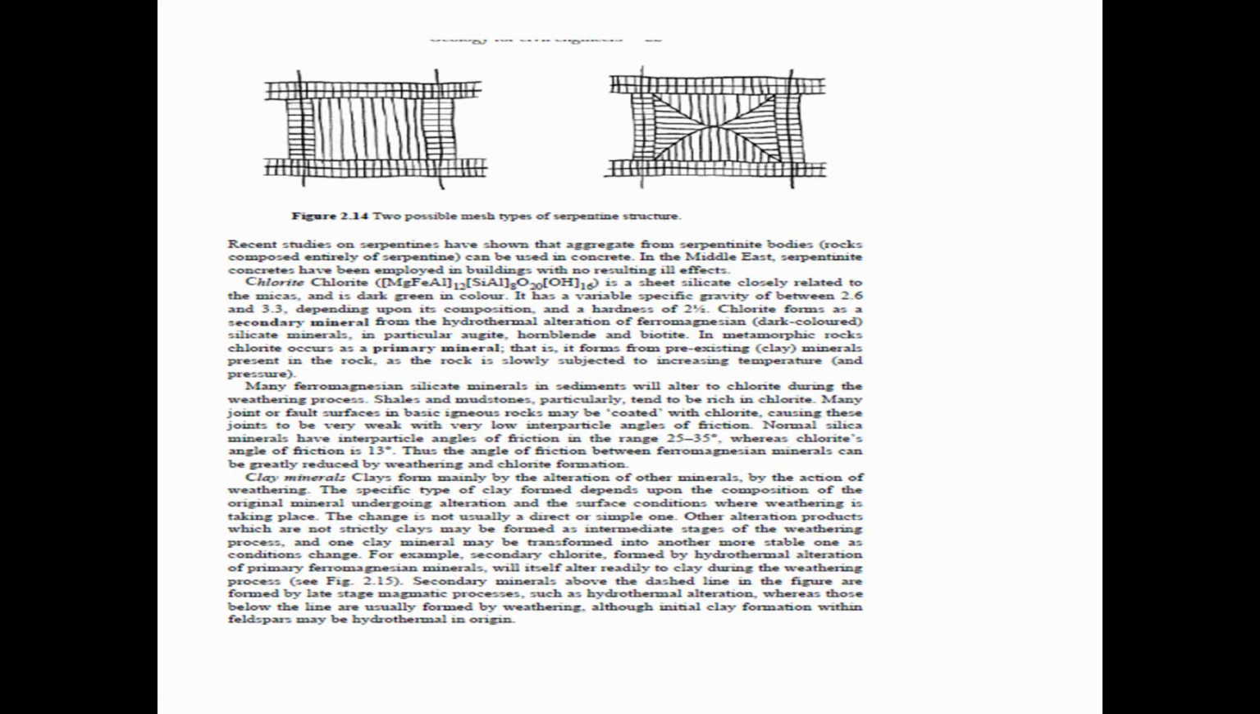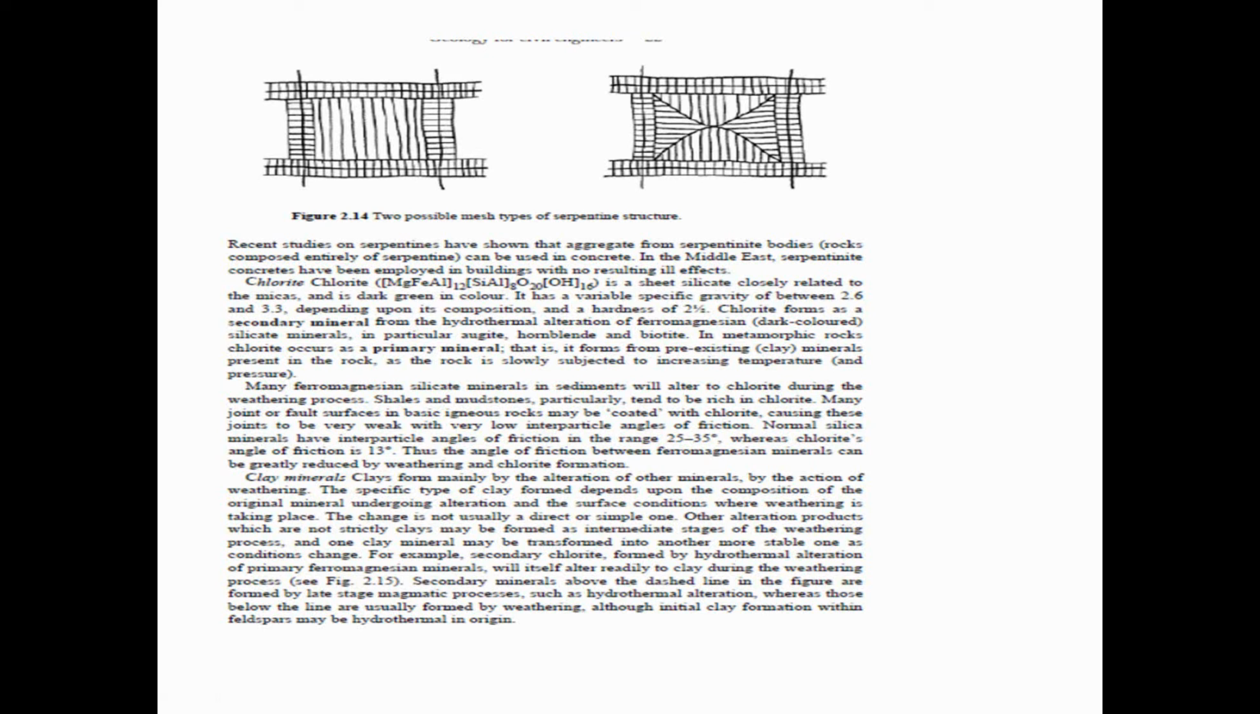hornblende and biotite. In metamorphic rocks chlorite occurs as a primary mineral, formed from pre-existing clay minerals present in the rocks as the rock is slowly subjected to increasing temperature and pressure. Many ferromagnesian minerals in sediments will alter to chlorite during the weathering process. Shales and mudstones particularly tend to be rich in chlorite.